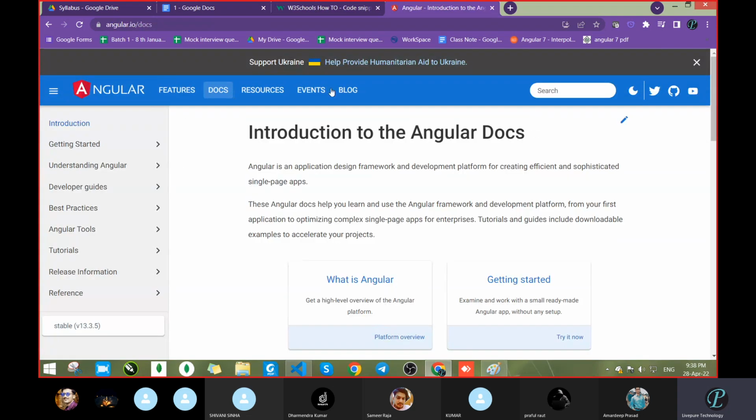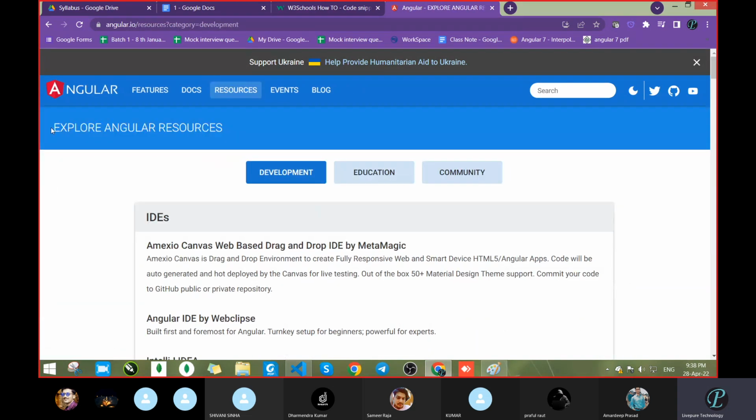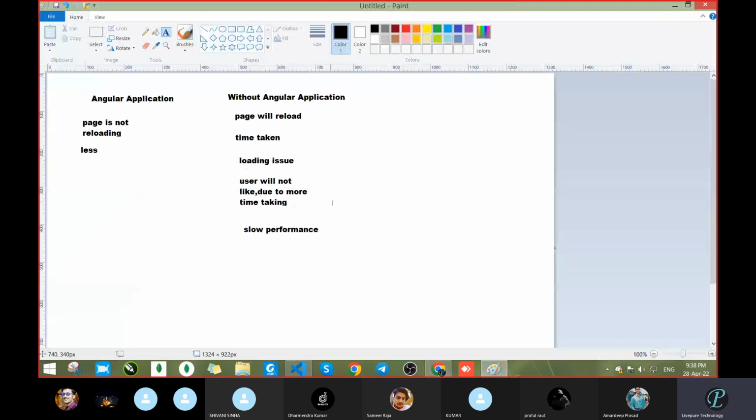It will not load all the navigation bar and these things. Next, resources. We had requested resources. So whatever resources are required, that it will load, not the complete page. So that is the difference in this one. So have you got what the benefit is?